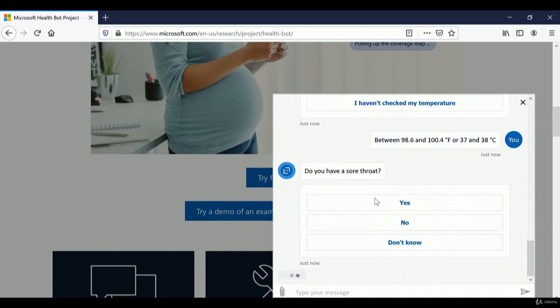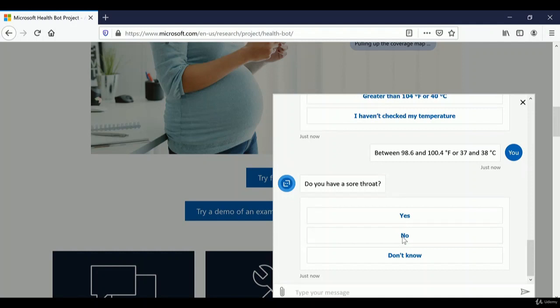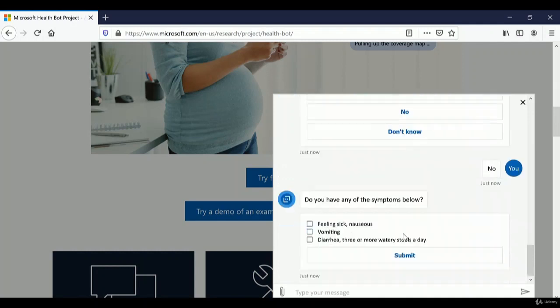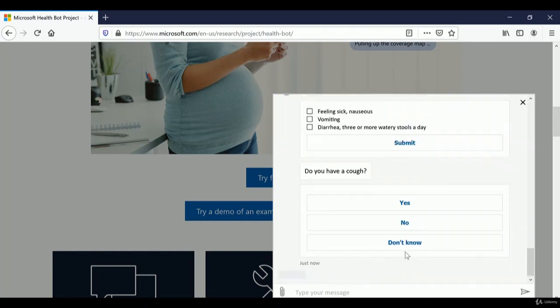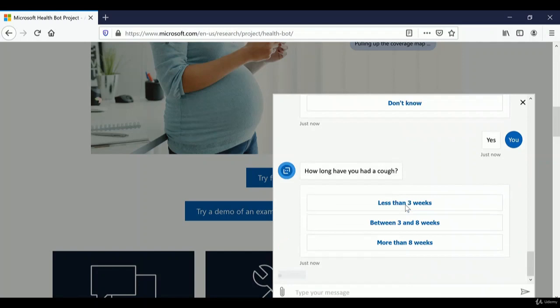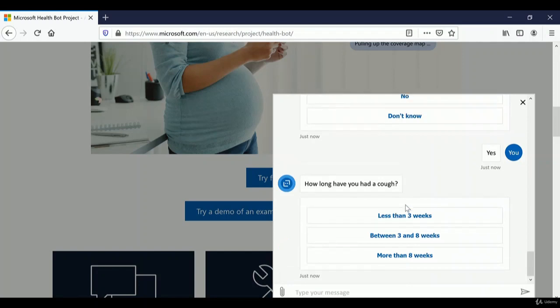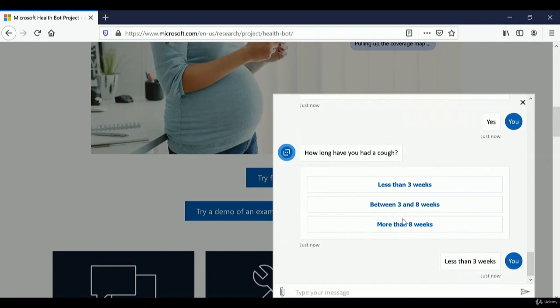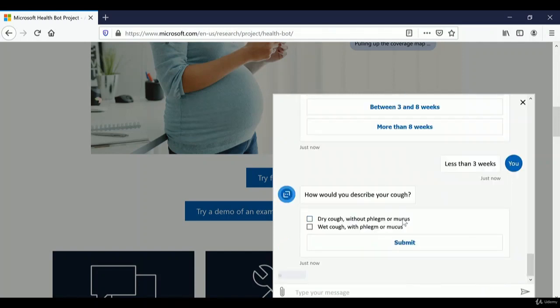So I said this. Now it's asking about a throat. Nope, I don't have any throat infection or sore throat. What about vomiting or anything? I said no, I don't have vomiting or anything. Cough, a little bit, yeah. Once it diagnoses, it gives medicine or any recommendation on what I should do. It's less than 3 weeks. It's just 2 or 3 days old. So I said this.